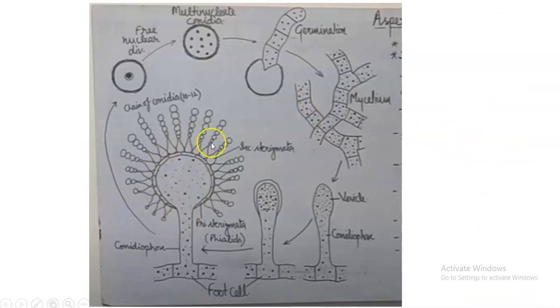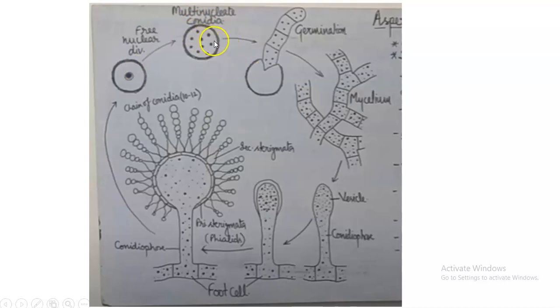This is the conidiophore and vesicle. From this, one conidium will be shed out. The conidia will be uninucleate in some species and multinucleate in others. Initially it is a uninucleate structure, then it undergoes multiple mitotic divisions, and then it becomes a multinucleate structure.